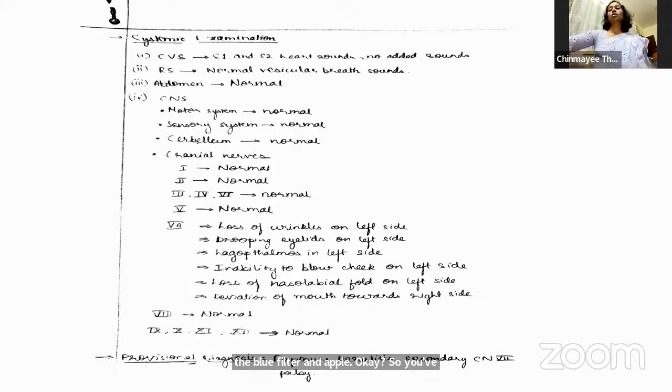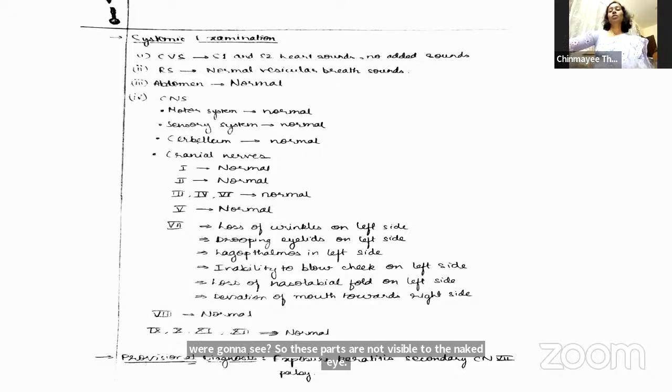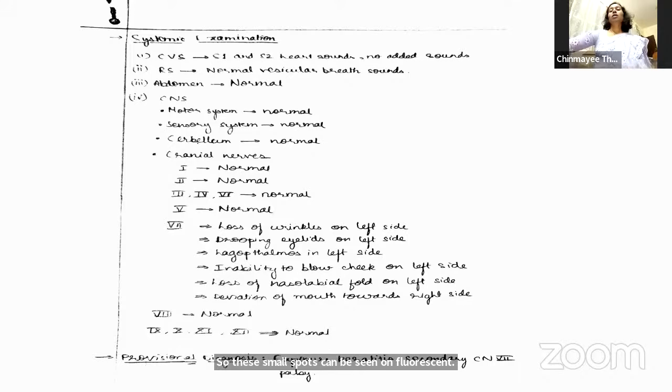Okay, so you see SPKs. Those are superficial punctate keratitis. These spots are not visible to the naked eye, but these small spots can be seen on fluorescein. Whatever your ulcer is, further to this visible area, what are all the other areas that are affected? That is known by staining with fluorescein. And you should also do lacrimal syringing. Although you have done a Rho plus, you should also do lacrimal syringing in this case.